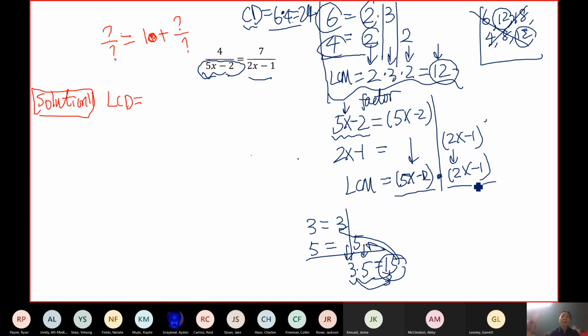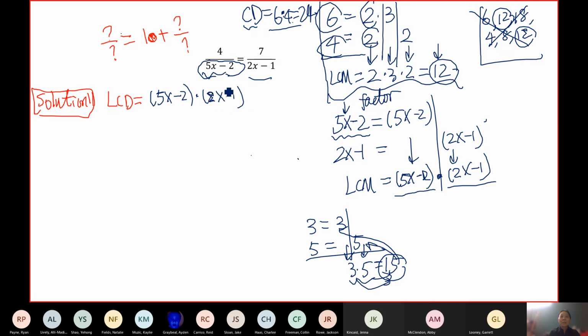It's very long. It's not a very simple one. So that's what I'm saying. It's probably not easy to just look at them and say what the least common denominator is. Okay, all right. So we found out the least common denominator is 5x minus 2 times 2x minus 1. And apparently this will always work.